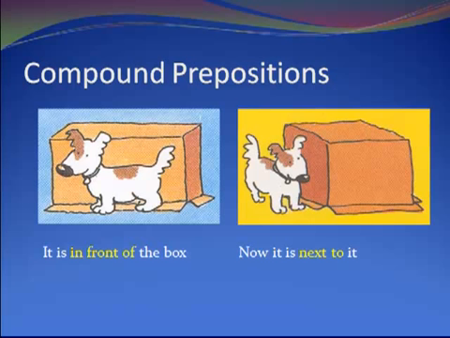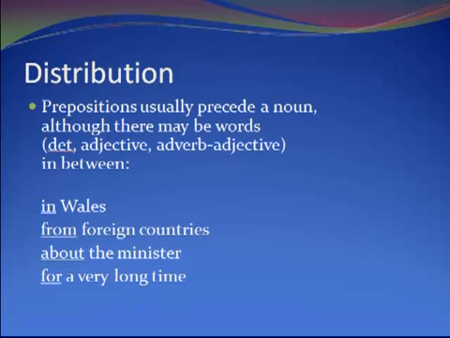Where do we find prepositions? Well, prepositions usually precede a noun, although there may be words in between, such as determiner, adjective, or adverb-adjective combinations. And actually, as we'll see later on in the module, it's more accurate to say that prepositions precede noun phrases. So examples are in Wales, so it's just a proper noun, Wales.